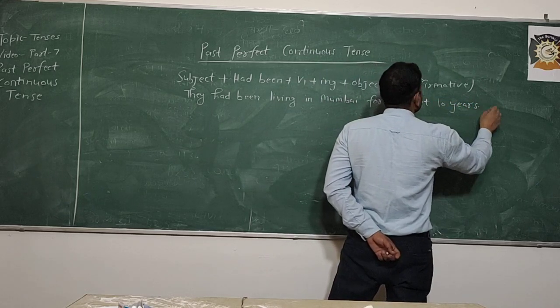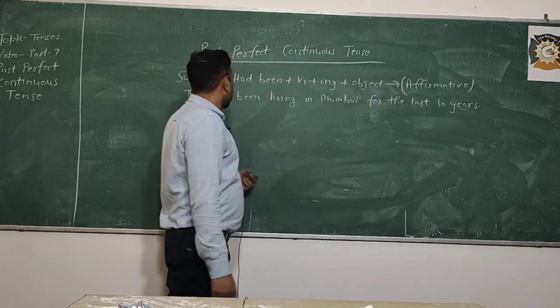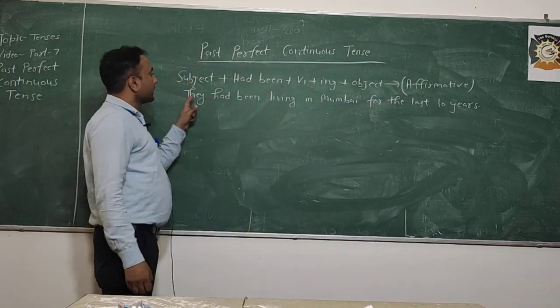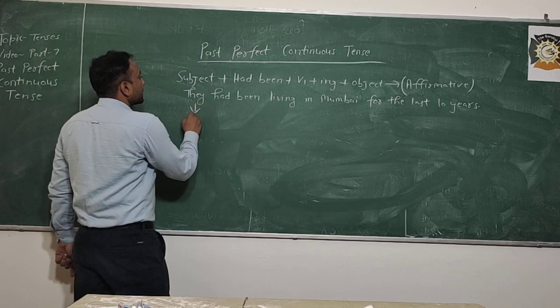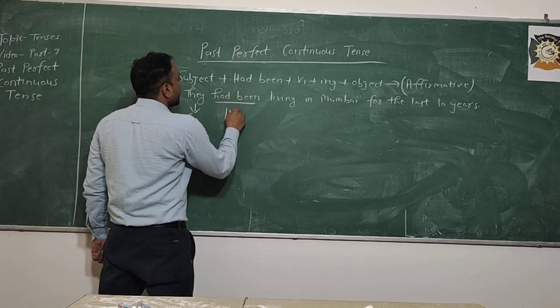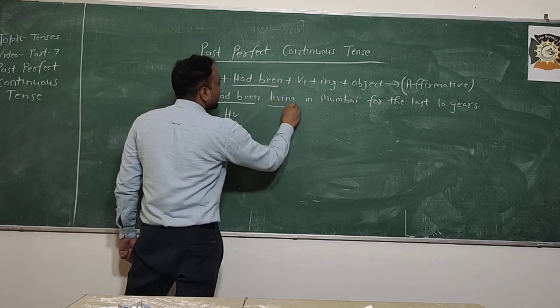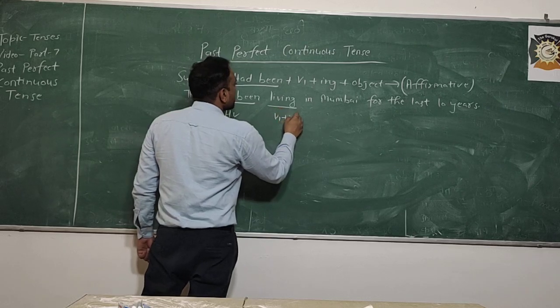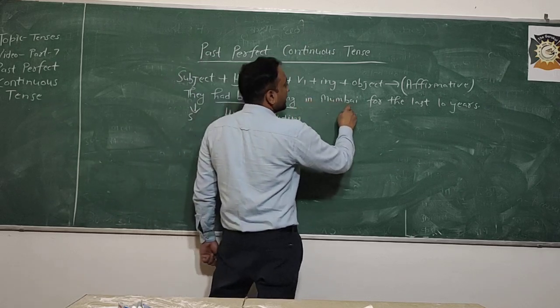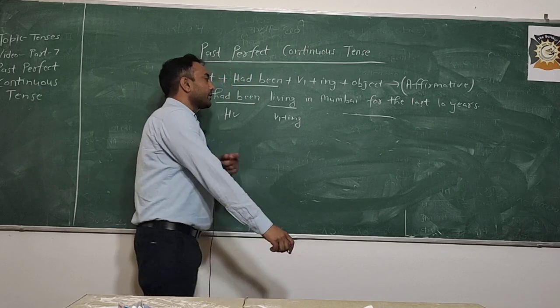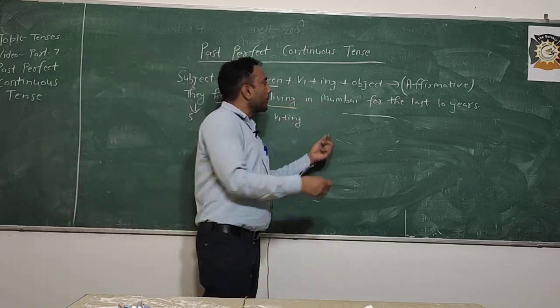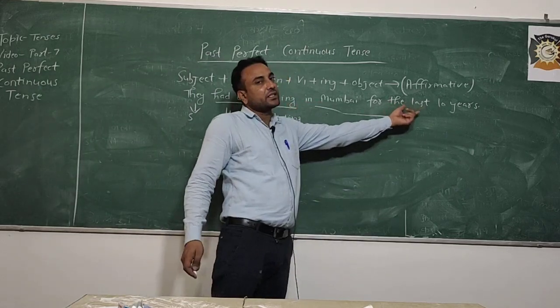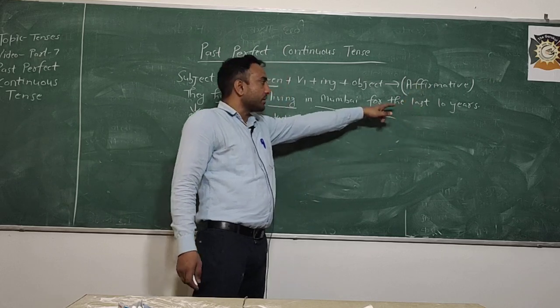They is the subject, had been is the helping verb, living is V1 plus ing, in Mumbai is the object, and for the last 10 years is the time reference given in the sentence.